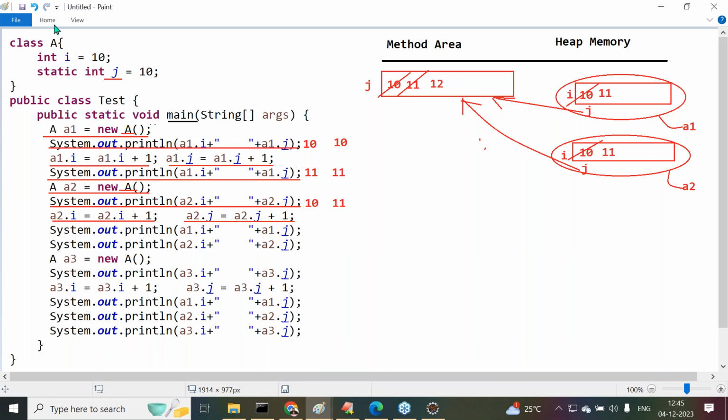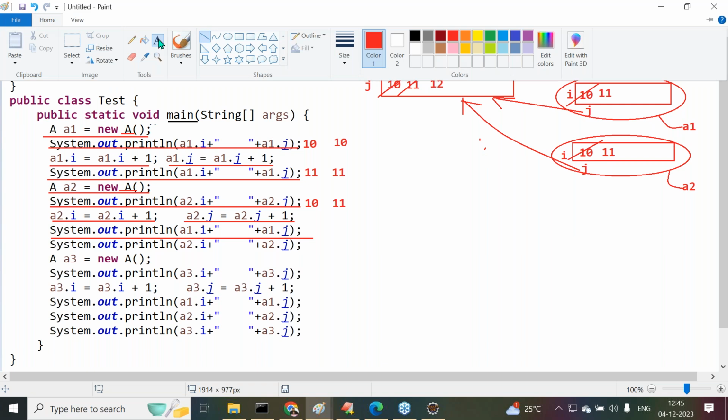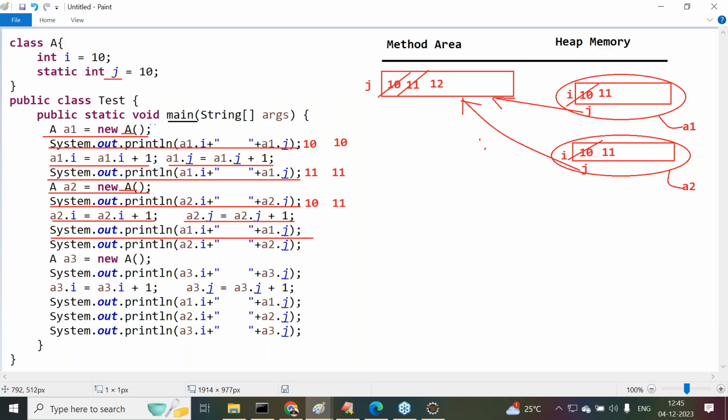After performing this modification, observe carefully: System.out.println of a1.i space a1.j. Now tell me, what is the a1.i value? 11 we are getting. And what is the a1.j value? 12. How did we get that 12? We got the 12 on the basis of the A2 reference, or not? On the A2 object we performed a modification. That's why we got the 12 value.